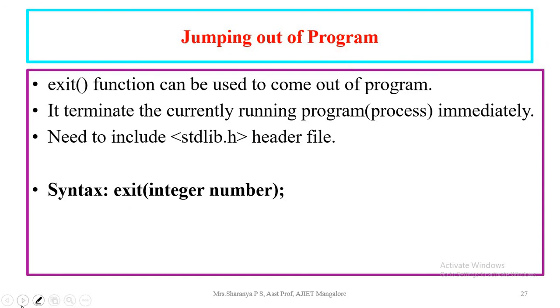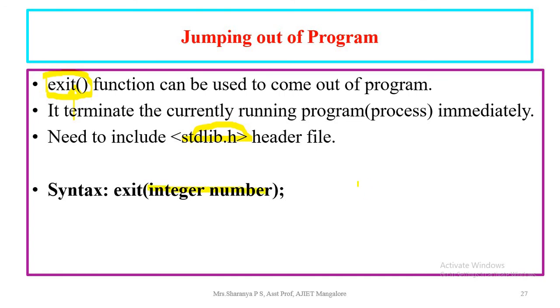And one more, suppose we want to completely come out of the program. In such conditions, we can use one built-in function defined under the stdlib.h header file, that is exit, which will completely terminate the current program, that is the process which is currently executing, whenever it encounters the function called exit.